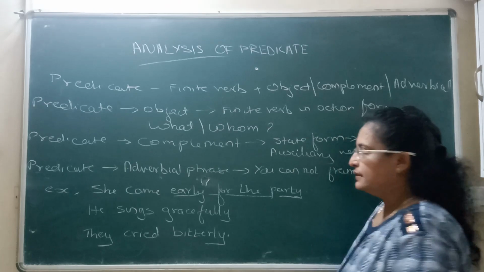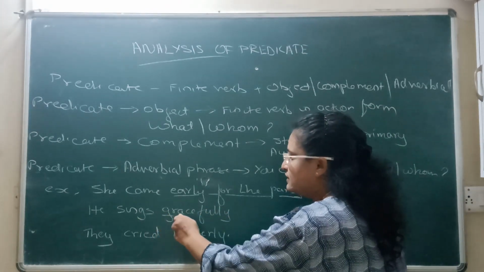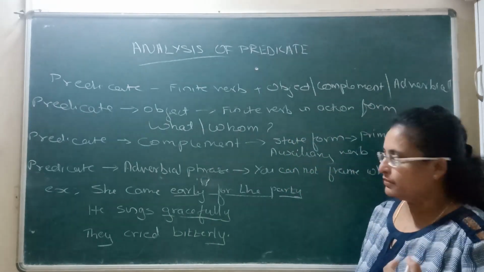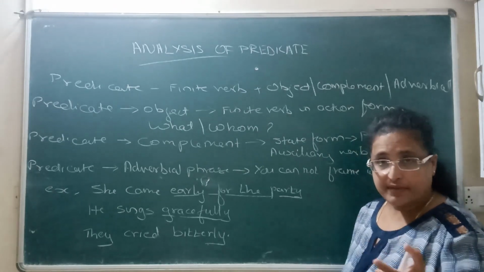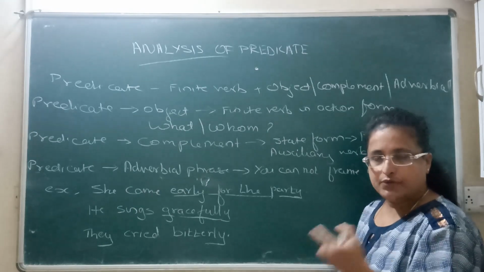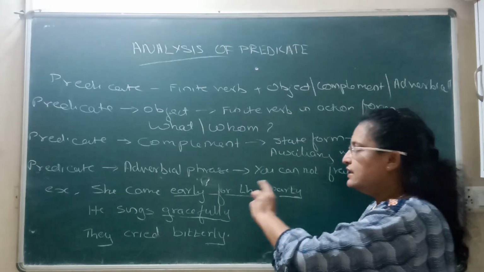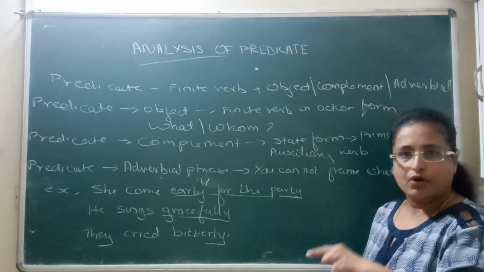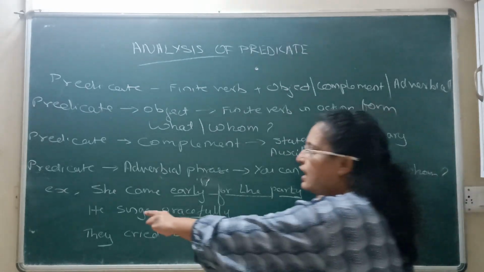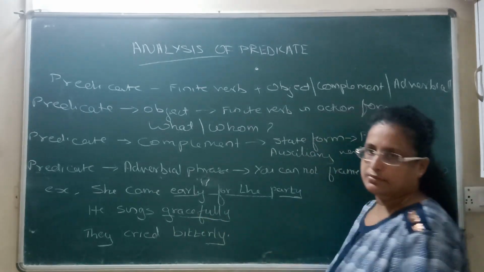See the next example. He sings gracefully. Sings is a finite verb. So what could this gracefully be? Again rule out whether it is an object or a complement. He sings what? You can frame the question, but does gracefully answer it? No. He sings whom? Again you can frame the question, but is that question answered by the word gracefully? No. So neither is it an object nor a complement. So it is actually a phrase. How does he sing? He sings gracefully. So gracefully is the adverbial one.